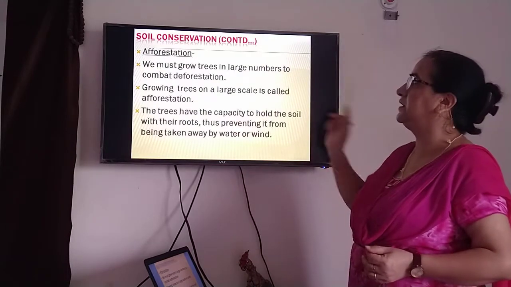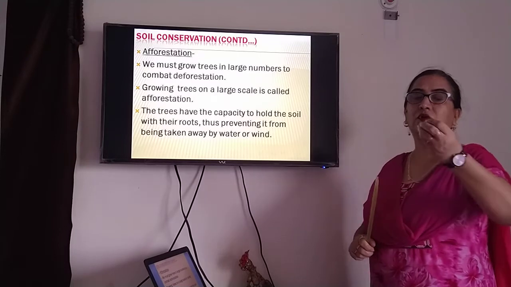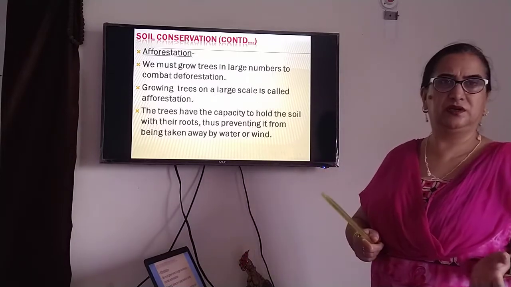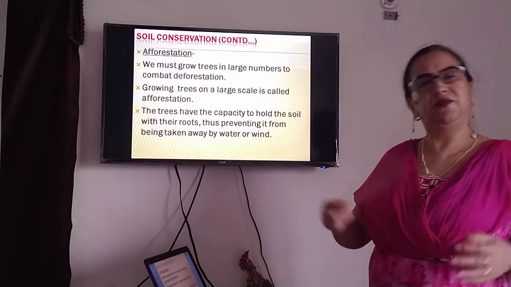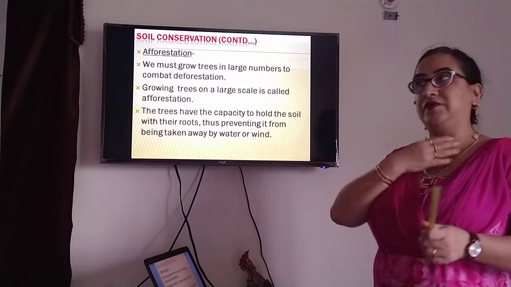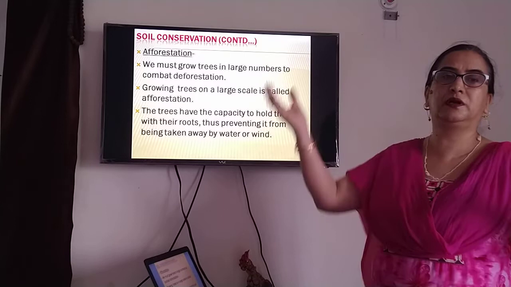Now, first, afforestation. It's a simple step we have to take. We have to grow more and more plants anywhere. We have a lot of empty space. We can grow plants anywhere. It's not that we have to plant trees only in our own area. No, the whole world is ours.